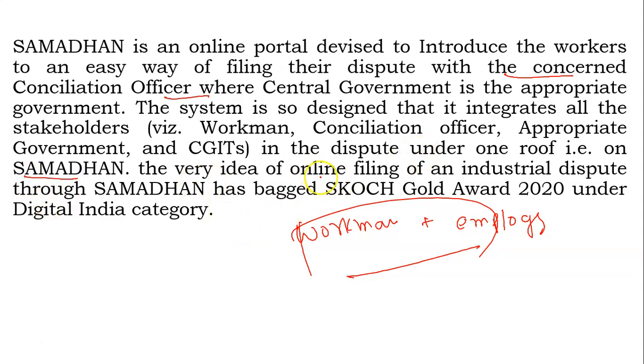This is a very good idea for online filing of industrial disputes through Samadhan, and recently it has bagged the Scotch Gold Award for its services under the Digital India category. So remember, Samadhan is related to disputes between the workman and the employer.